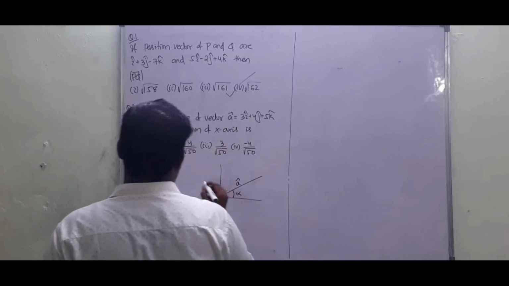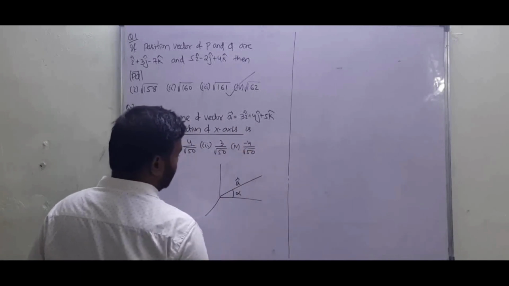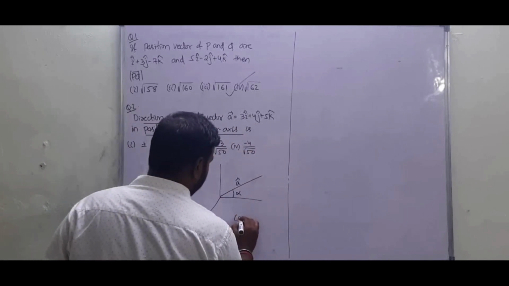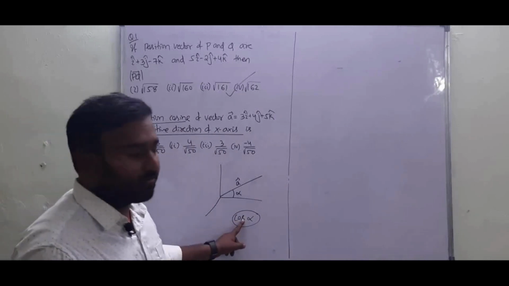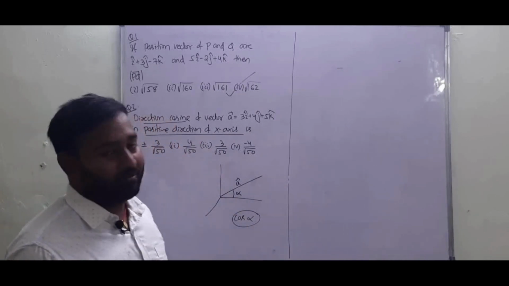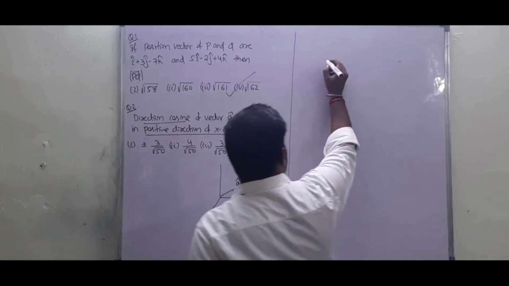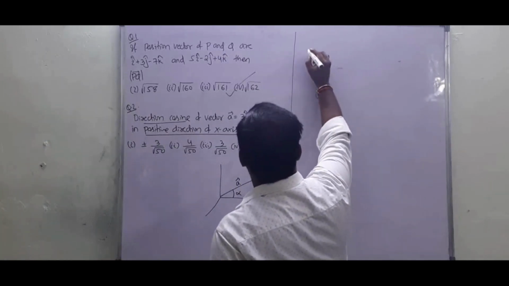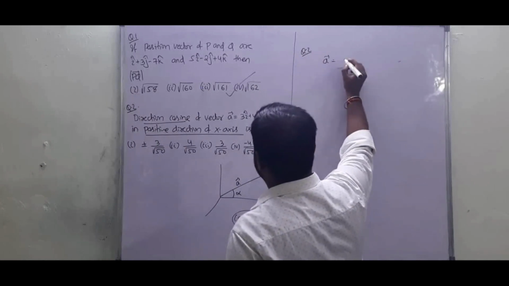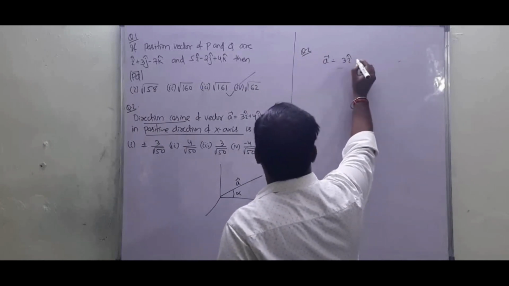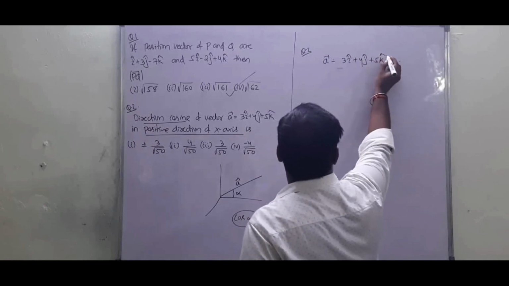It is asked for the direction cosine in the positive direction of x axis, that means it is asked for cos alpha. To find the value of cos alpha, we first need to find the unit vector A cap. Vector A is given as 3 i cap plus 4 j cap plus 5 k cap.